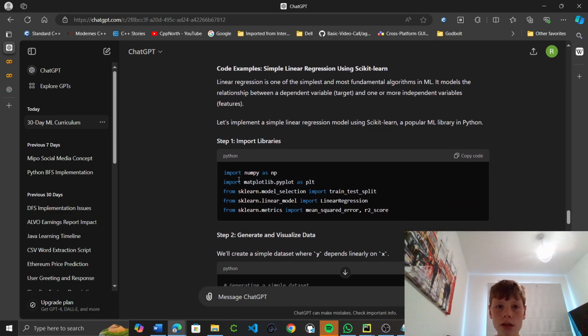Okay, so code examples with linear regression using scikit-learn. Linear regression is one of the simplest and most fundamental algorithms in ML. It models the relationship between a dependent variable, the target, and one or more independent variables, the features.